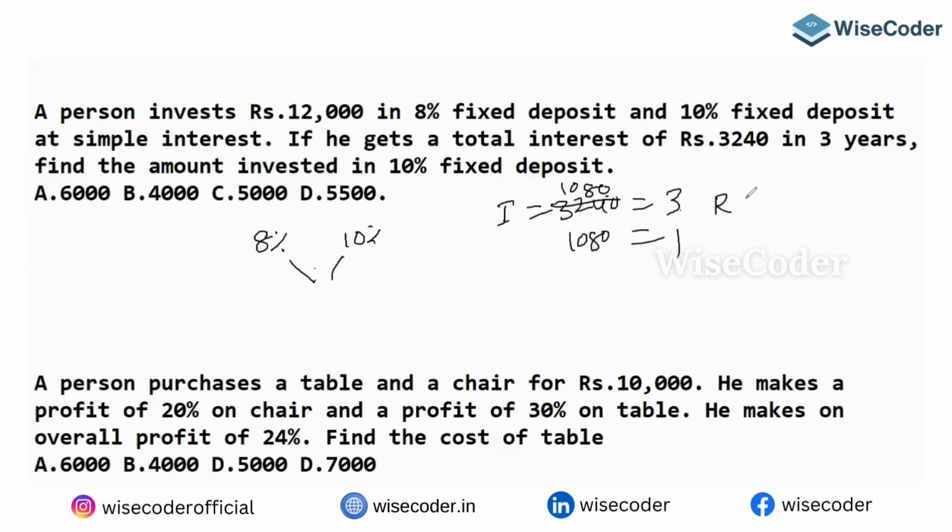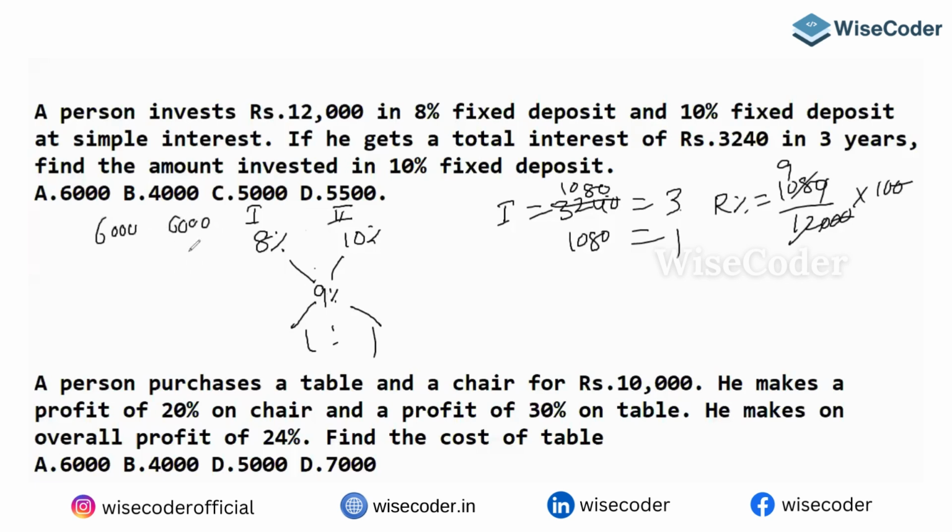So if you want the overall interest, 1080 is what percent of 12,000? 12 nines are 108. So this value is what? No, you should be quick. No delays. So you can say 1:1. So that means this is the first scheme, this is the second scheme. So on both he invested what? 6,000, 6,000. The answer is 6,000, because the value is the same, no?